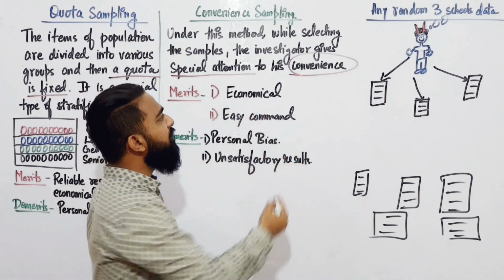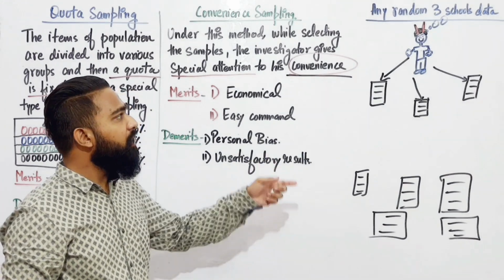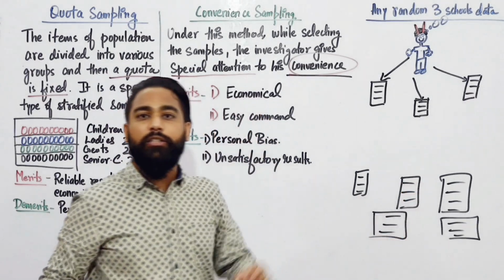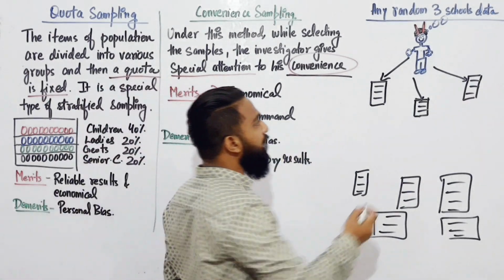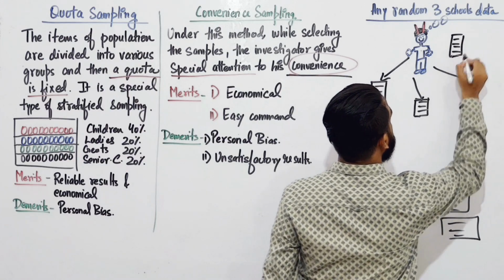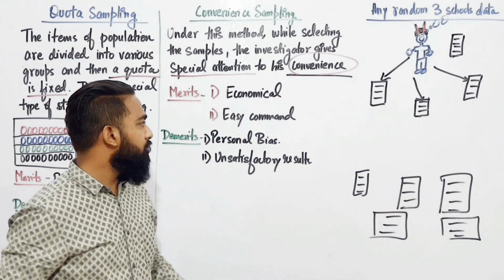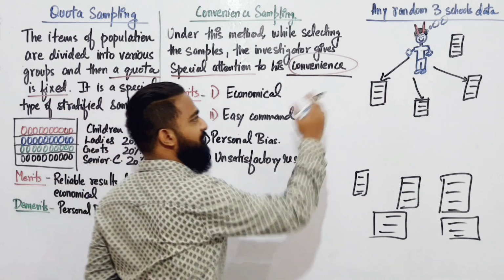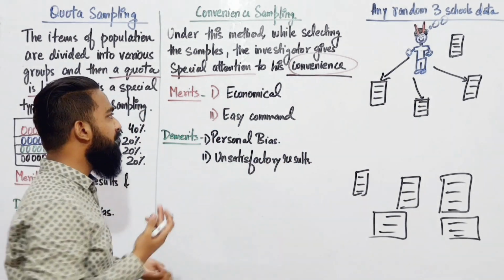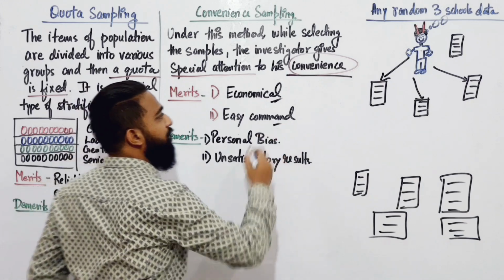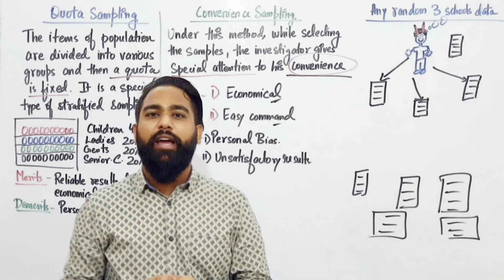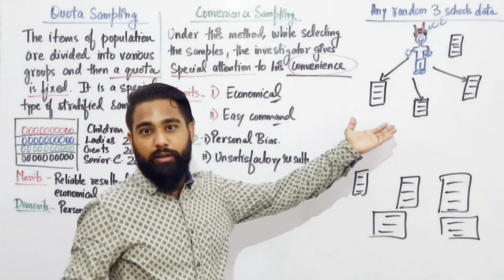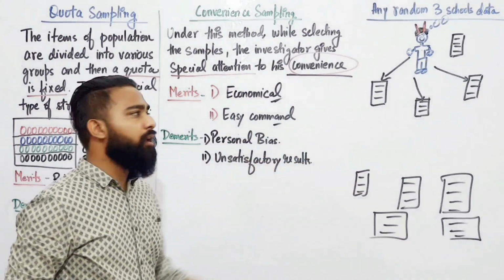He is preferring his convenience, and he will visit the 3 schools which are nearest to him, leave out the other schools, bring the data and make his investigation. The merit of this sampling is that it's economical. He will save his time and his petrol. It's easy to command because these schools are nearest to him, so he can visit those places. He might know the persons who are running these schools, so it will be easy for him to command.